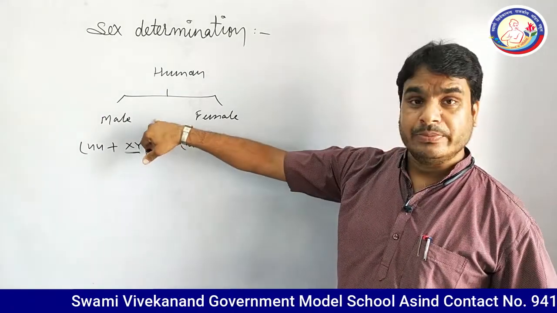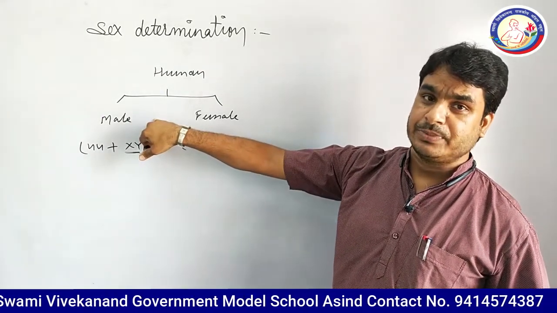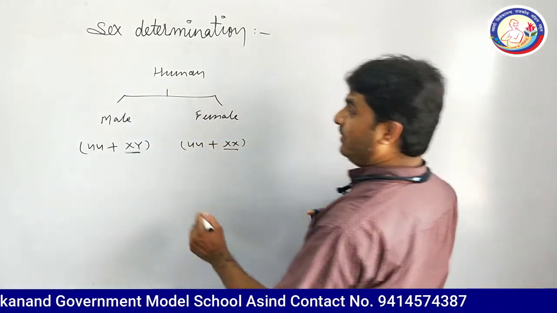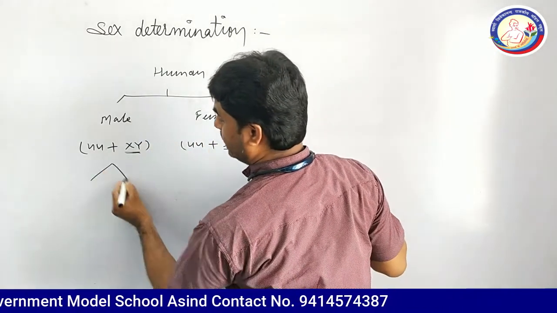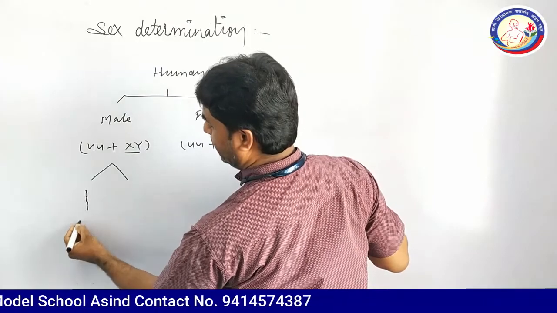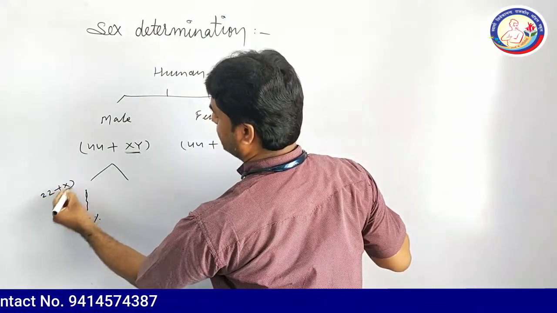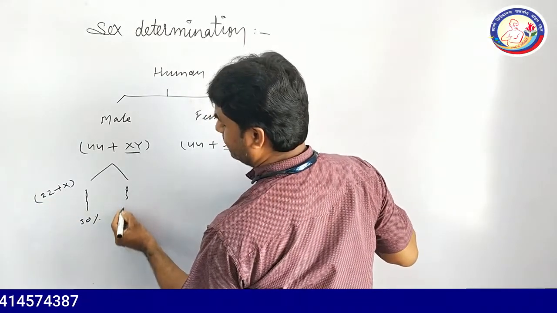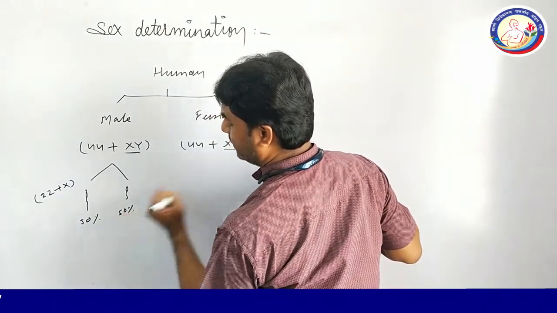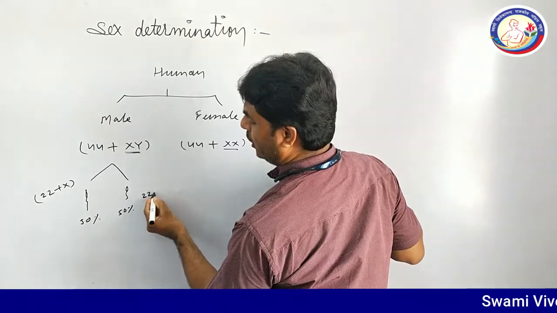As male undergoes gametogenesis or spermatogenesis, it forms two types of sperms. 50% sperms will carry 22 plus X chromosomes, while the other 50% sperms will show 22 plus Y chromosomes.